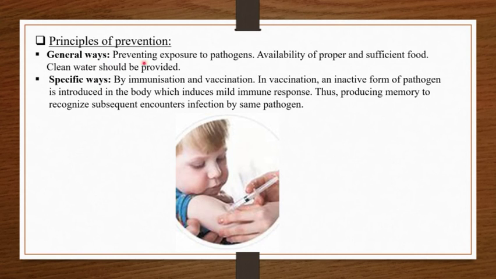General ways means to prevent exposure to pathogens. It simply means that practices should be adopted to avoid the disease, and for that availability of proper and sufficient food should be there, and clean water should also be provided. In specific ways,